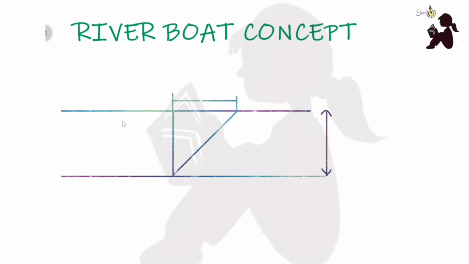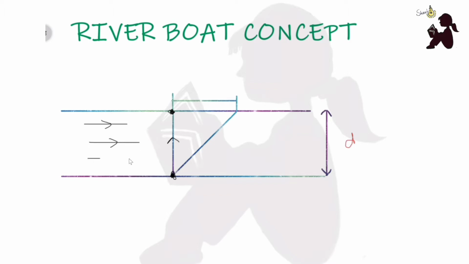Now we are considering a river which is flowing, and the width of the river is D. Consider a boat traveling from this point to this point in this direction, and the river has a velocity in this direction.